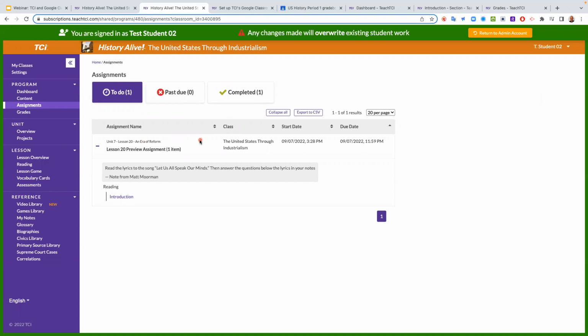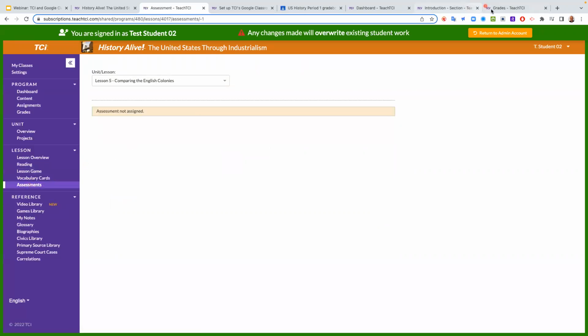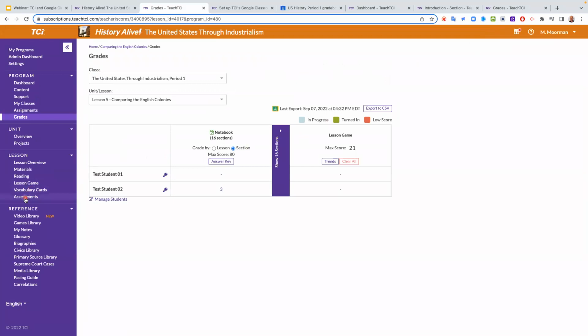So the next thing that I just want to make sure that you guys understand is it works the same way with pretty much all assignments. It works the same way with assessments as well. So if I'm in assessments, I'm going to go to my assessments here. Oh, I'm still signed in as a student. Let me go back as a teacher. I can click on assessments.